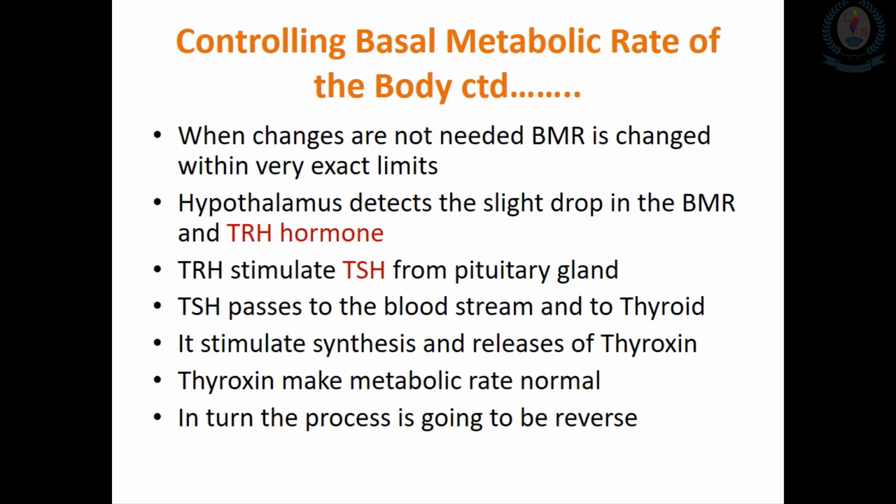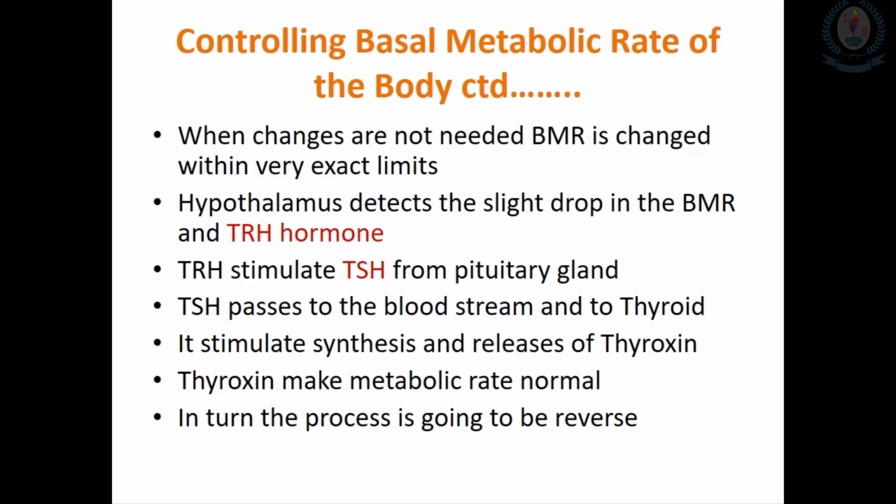Then TSH passes into the bloodstream and reaches the thyroid, and only after that it stimulates the synthesis and release of thyroxine from the thyroid gland. This is how thyroxine is produced when the basal metabolic rate in the body decreases.